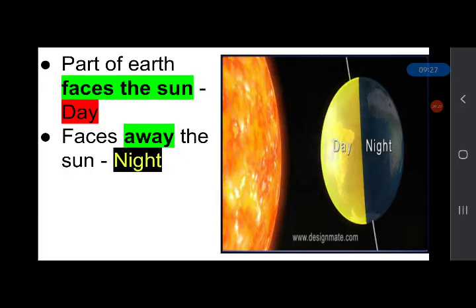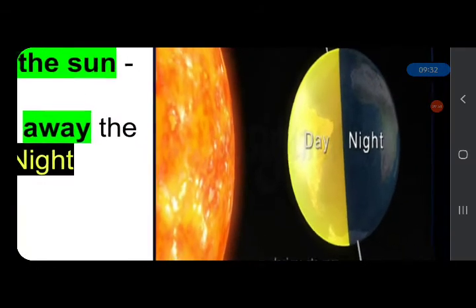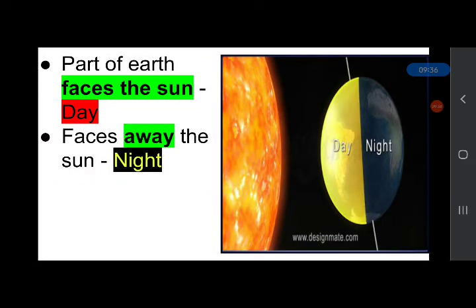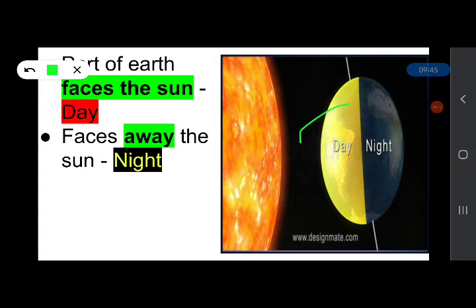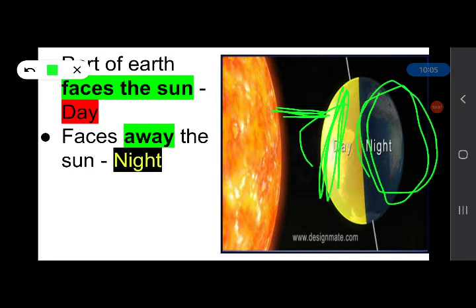And how do day and night occur because of rotation? Like this. When the part of the Earth faces the sun, in this picture you can see this part is facing the sun. It is near the sun. So this part of Earth would have daytime, and the part of the Earth which faces away from the sun, this part is far off the sun, this part would have night.